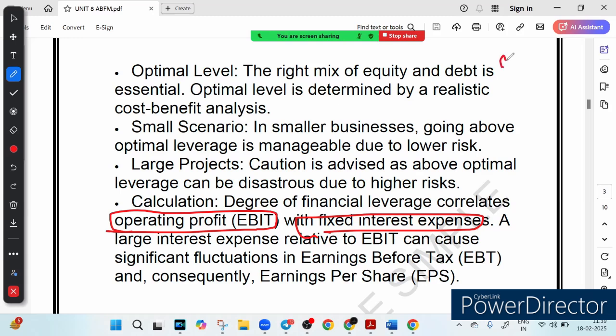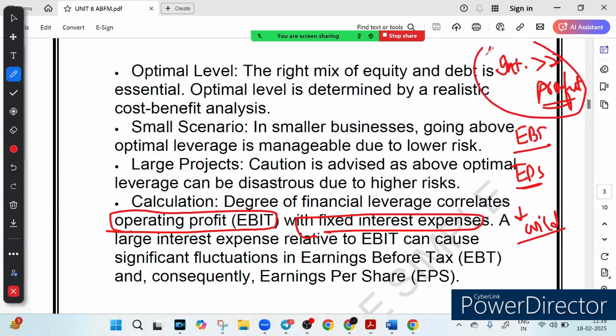So suppose the interest you are paying is very, very large. If the interest you are paying is too high compared to your profit, your EBT, earnings before tax, or your EPS, earnings per share, can swing wildly. So there is a wild swing in it, either way, positive or negative. So if the leverage is too high, you are taking too much leverage, right?